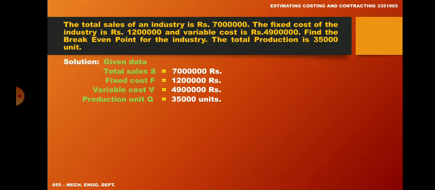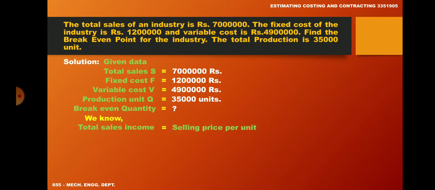So what we have to find out? Break-even quantity. Now we know total sales income S equal to selling price per unit into total production quantity. So total income S equal to B into Q.